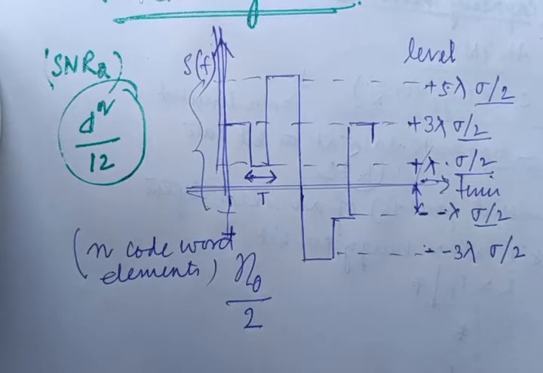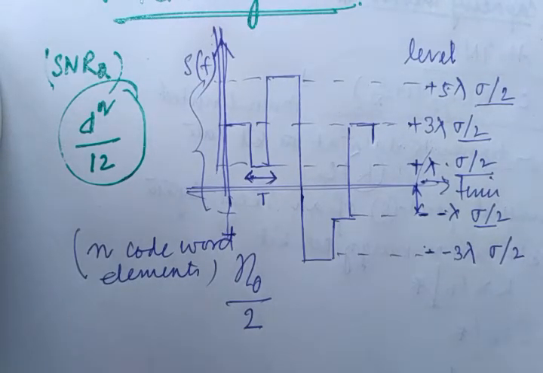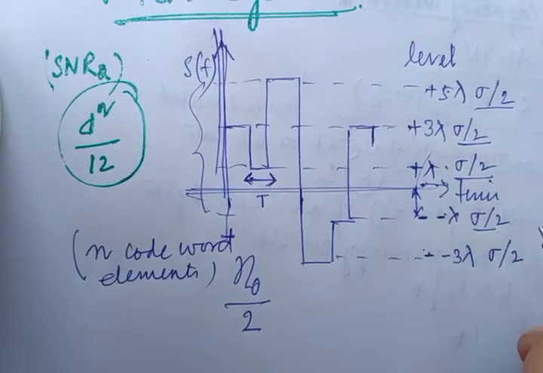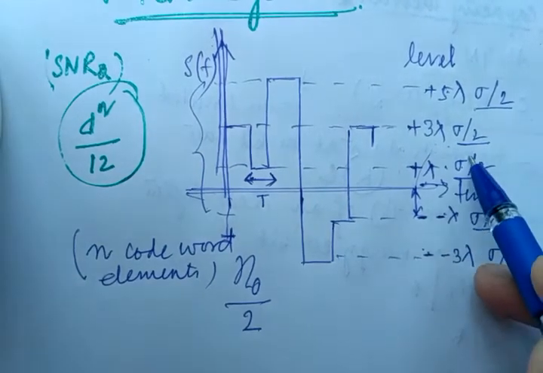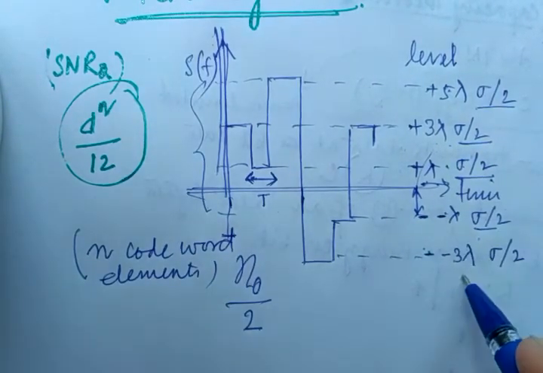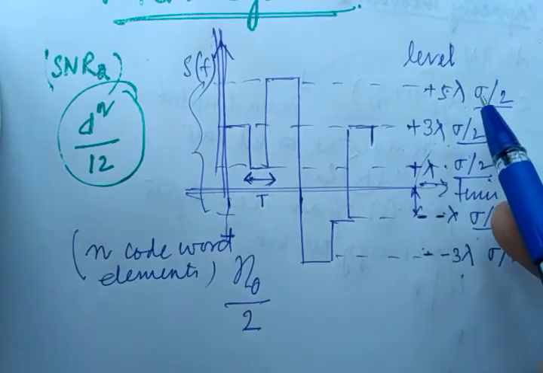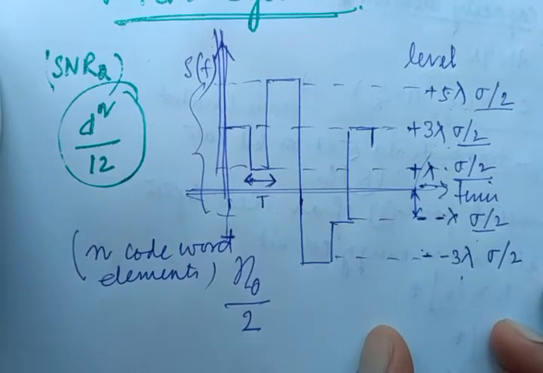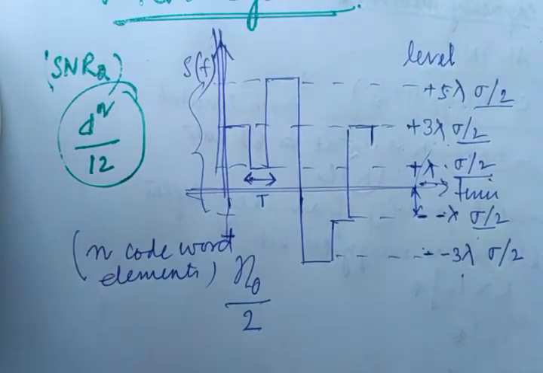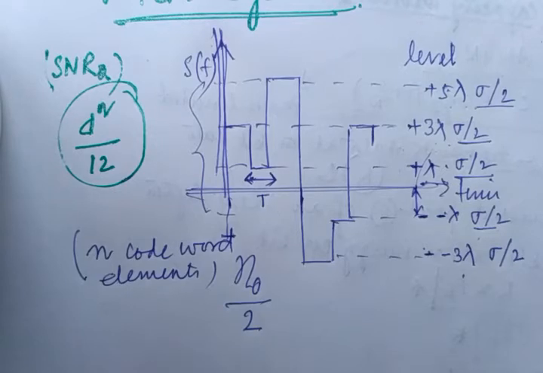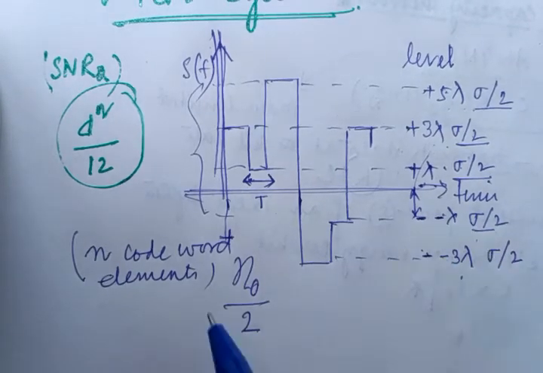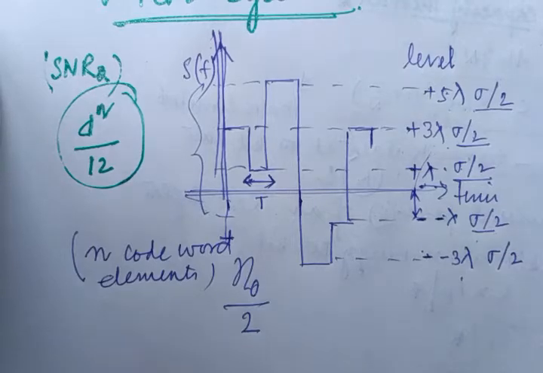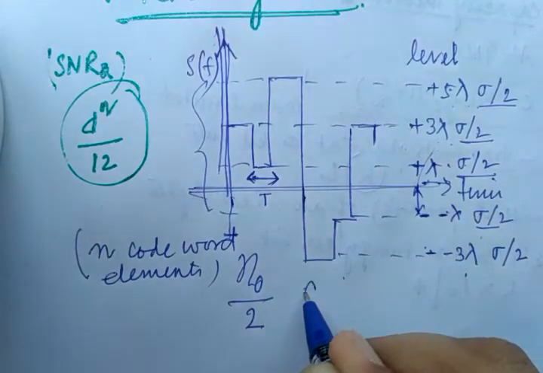Okay, so the number of levels here are located at the voltage levels, that is plus minus lambda delta by 2, plus minus 3 lambda delta by 2, and plus minus 5 lambda delta by 2. So these all are your amplitude levels, these are your discrete levels, and they are defined in terms of your noise RMS voltage, that is sigma. Clear? Okay, so we will derive the expression for this channel capacity if the messages are sampled at what?